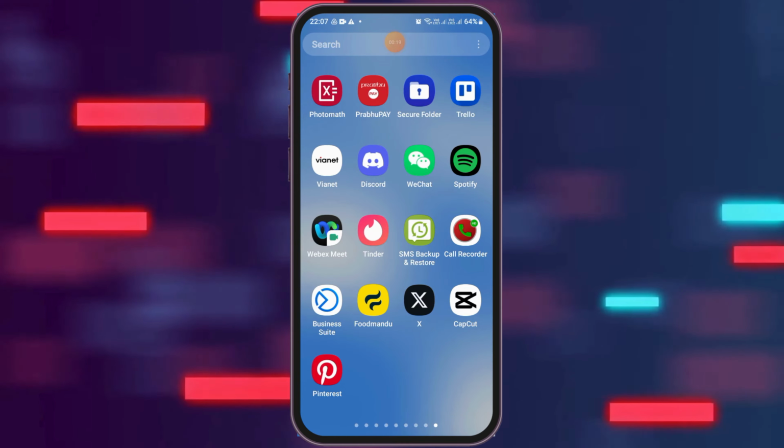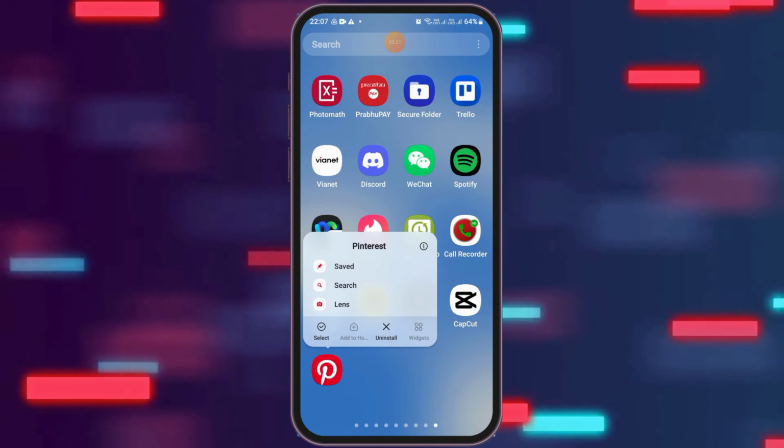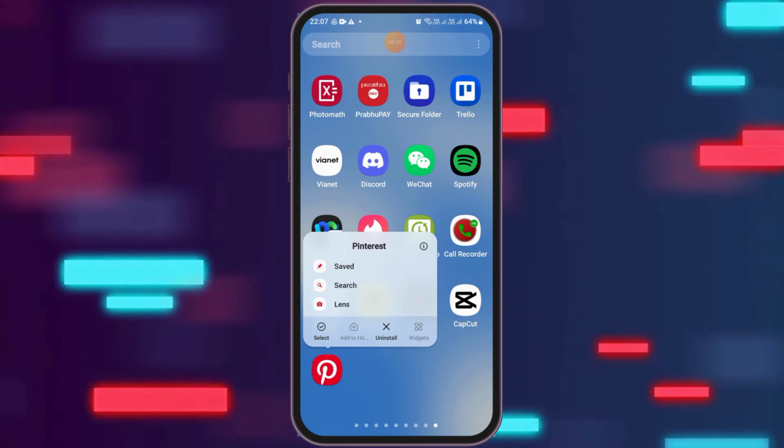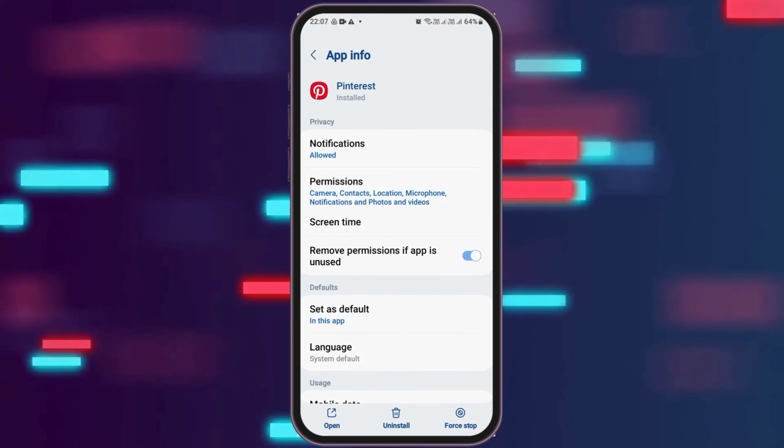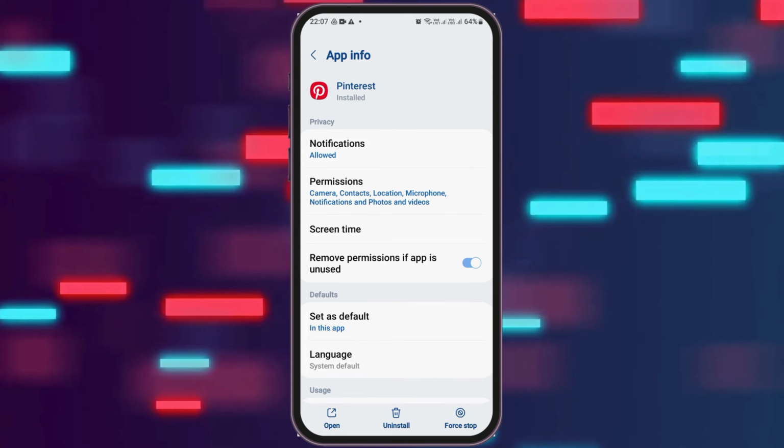For this, first of all, you have to tap on Pinterest for a while. After you tap on Pinterest for a while, you can see an interface like this. Now you have to go to the eye option out there. After you tap on the eye option, you can see an interface like this. This is the interface of the app information.